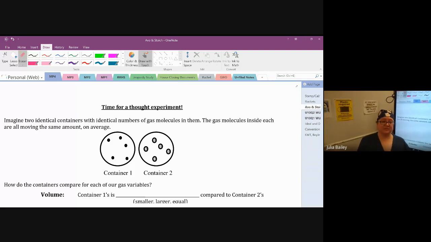I'm going to, right now, talk to you about Avogadro's law and also gas stoichiometry. These are things which you can find in your book